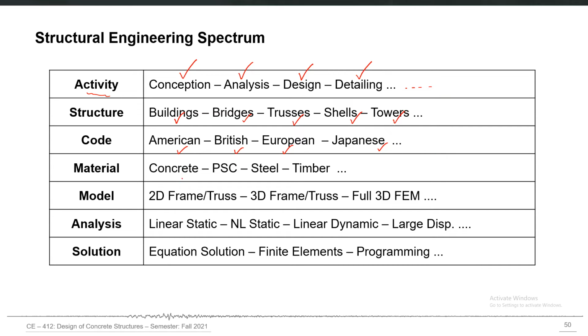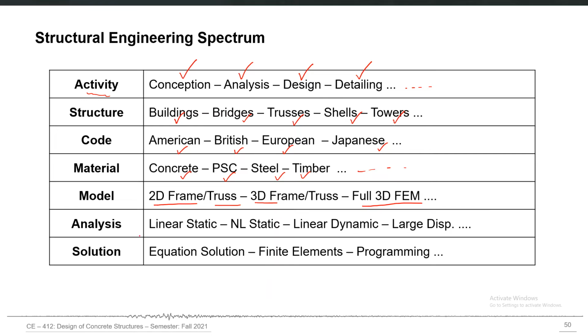Our materials are concrete, pre-stressed concrete, steel, timber, and so on. The structural models which we construct for the purpose of structural analysis can be two-dimensional frame structures or truss structures, and can be three-dimensional simple structures, and can be the very detailed finite element three-dimensional models.